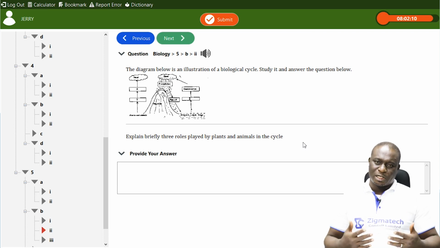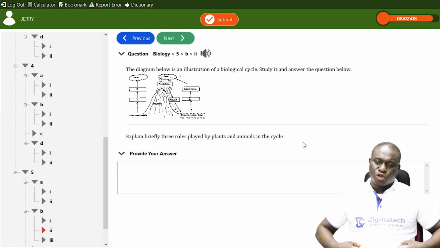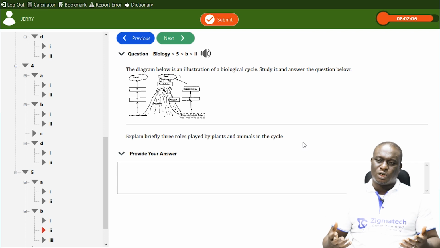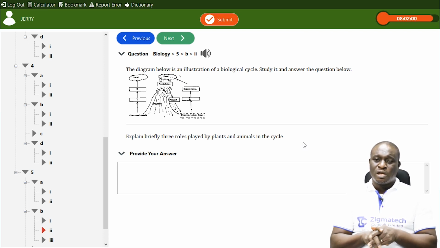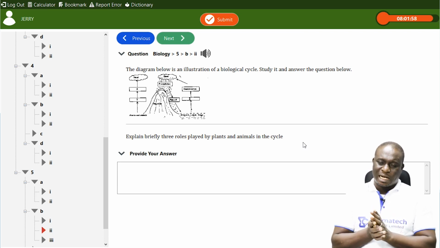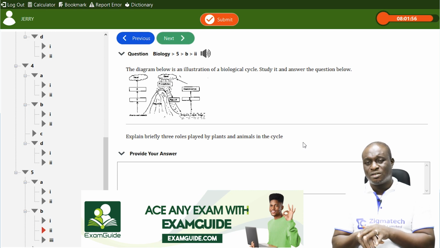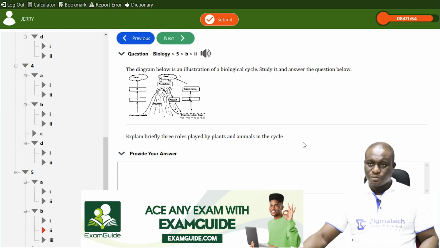When we sweat, when we perspire, we also remove water. That's also another role plants and animals, mostly animals, play in water cycle. So we have that as sweating or perspiration. Okay.